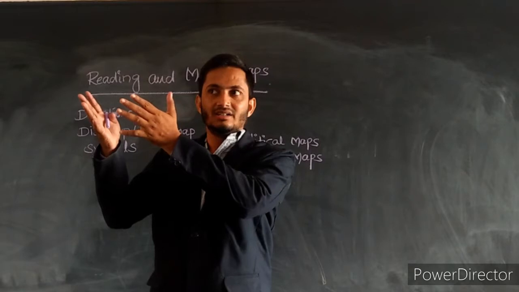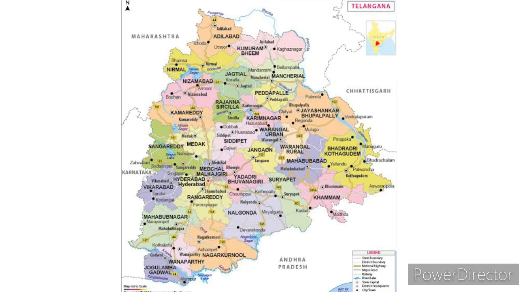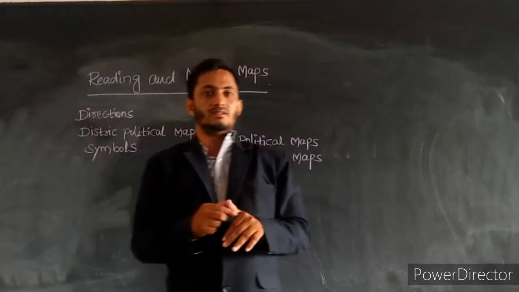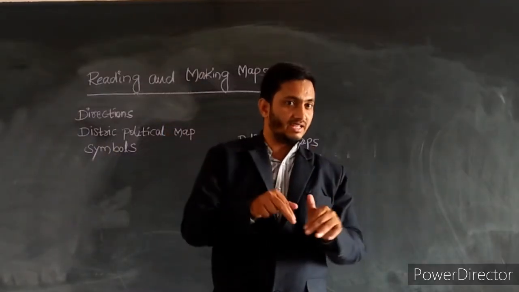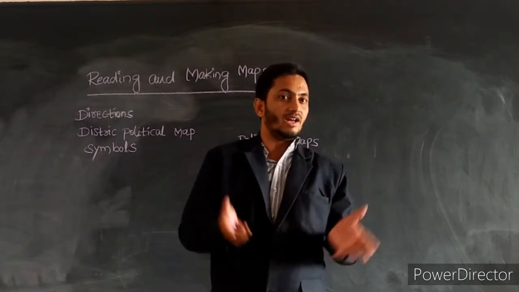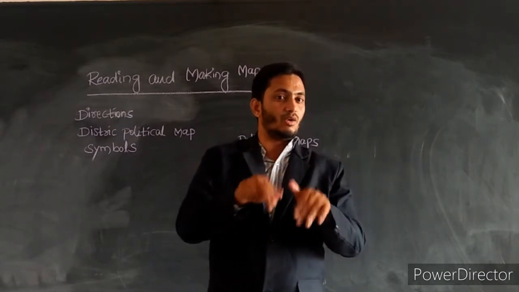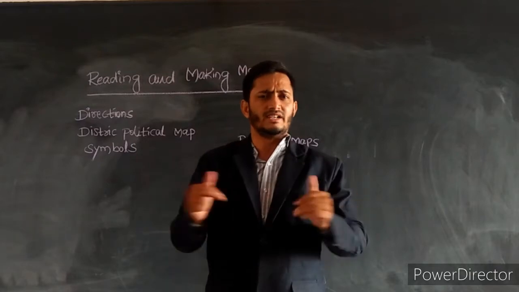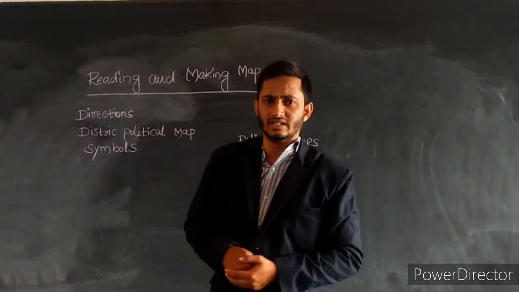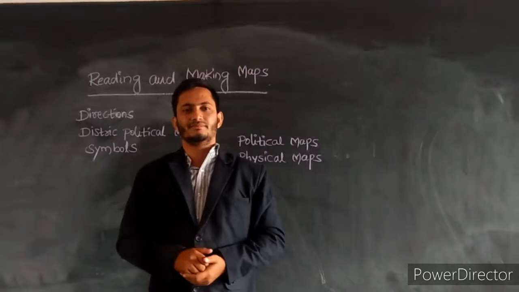Suppose you see a district map. What can we see in the district map? The district map tells us about the various constituencies, the mandals where they are located, the villages in each mandal, and how many villages are located in each mandal. This information we can study on the district political map.